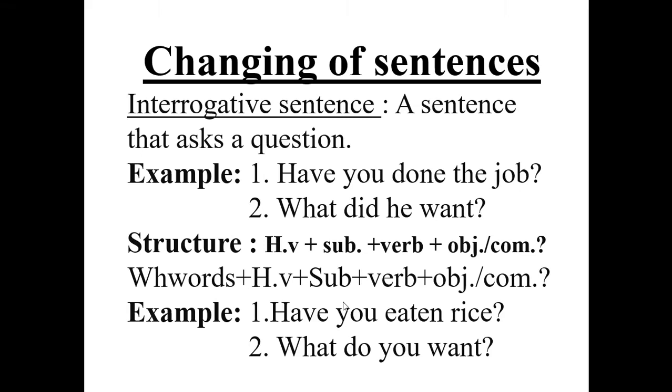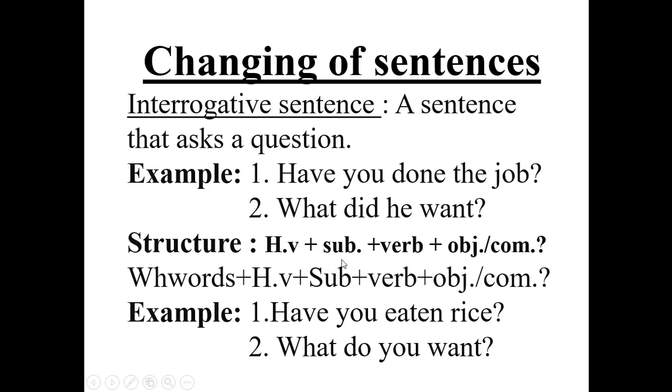At first we use helping verb. You know what is helping verb. Then subject plus main verb plus object or complement and eventually note of interrogation. So when we want to make interrogative sentence, at first we have to put the helping verb just before the subject.